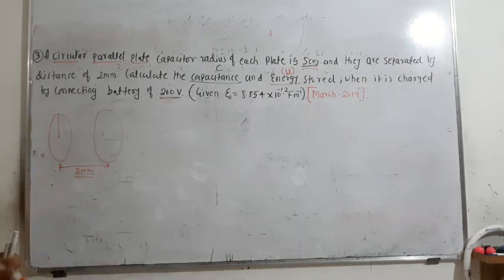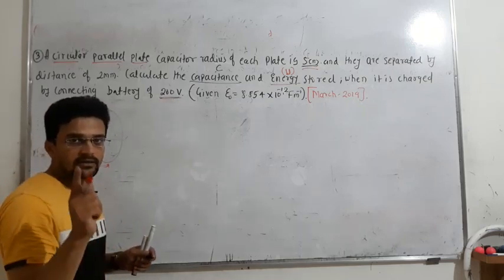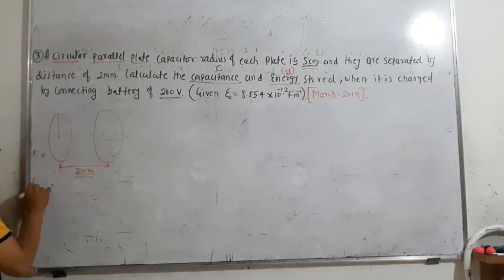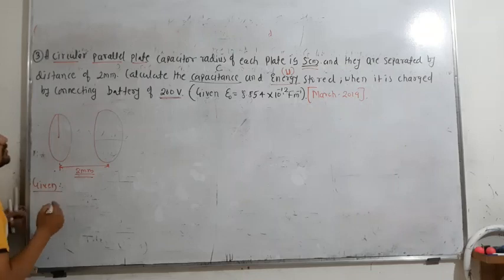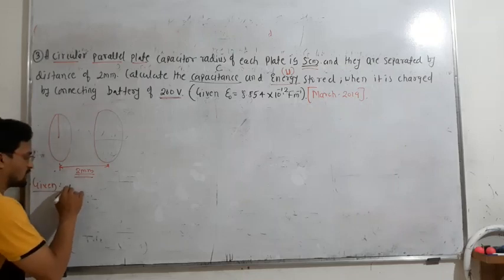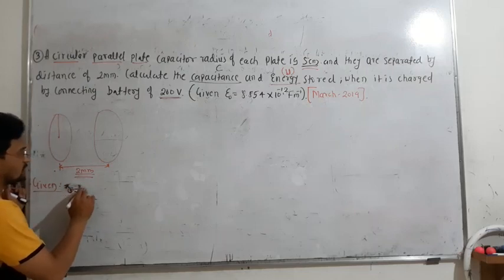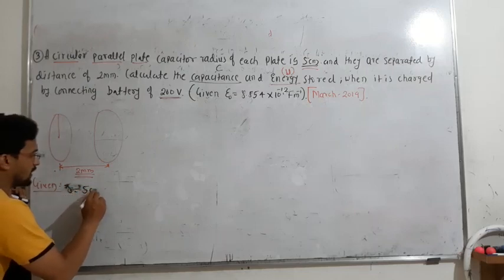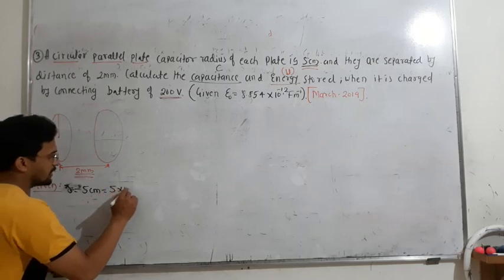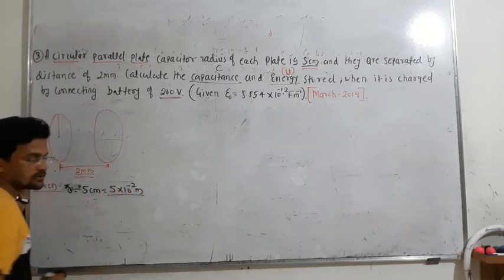Okay, so you have to find out two things: capacitance and then energy stored. First of all, write down the given things. The circular plate capacitor has a radius r given as 5 centimeter, so I will write it down as 5 into 10 to the power of minus 2 meter. This is the radius.